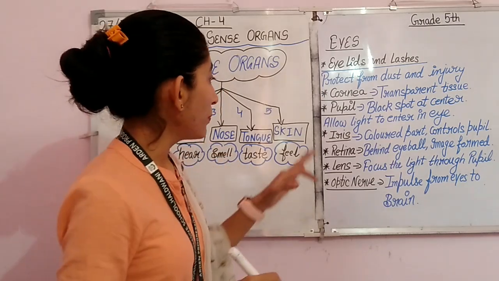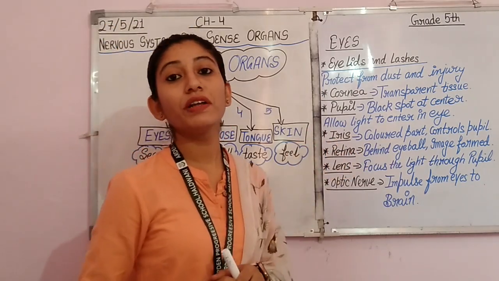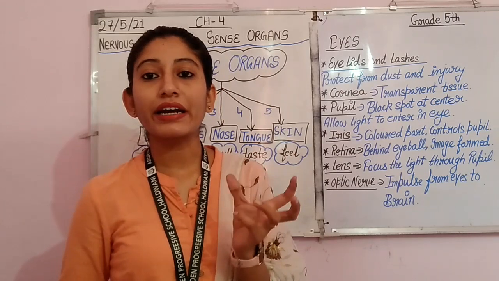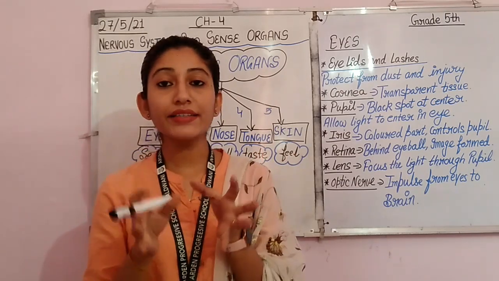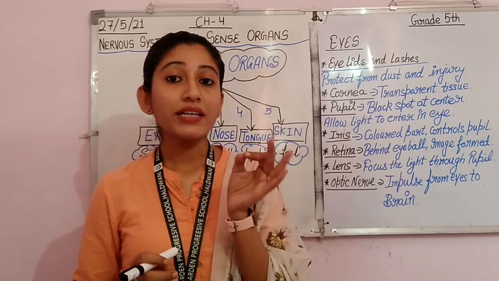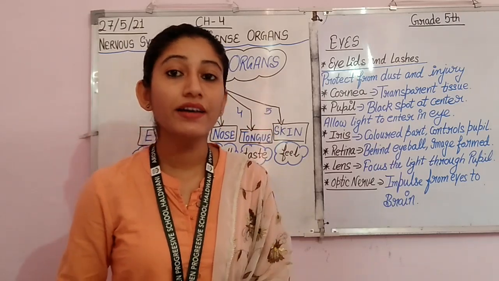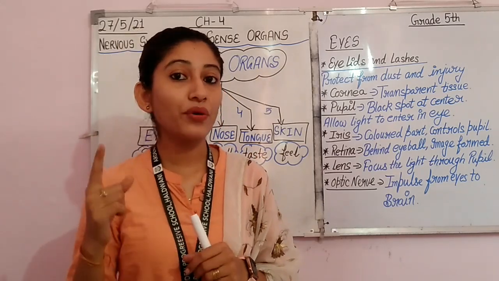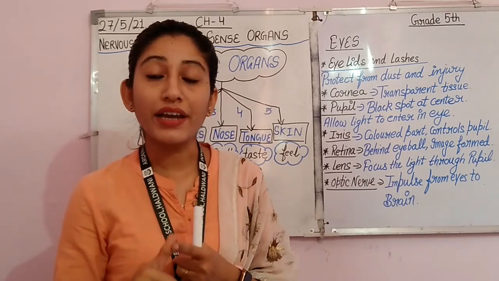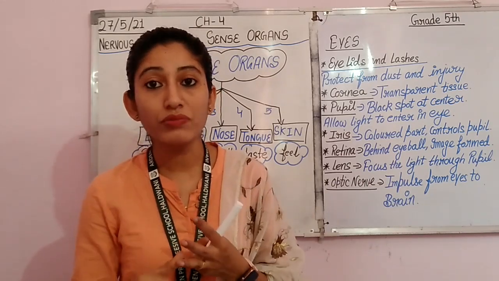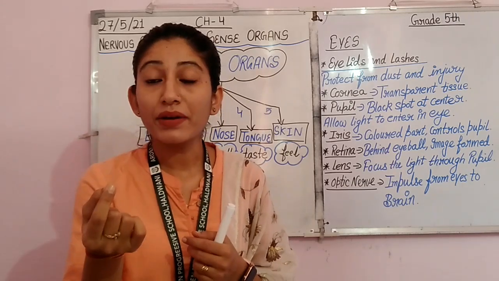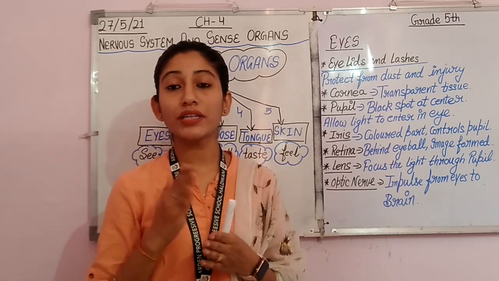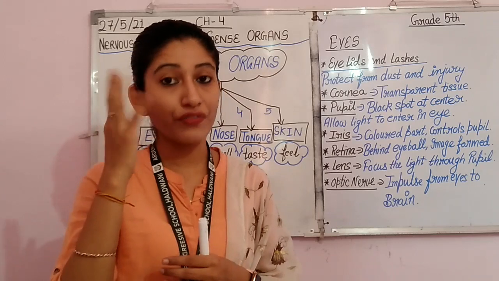Then, after pupil we have iris. Now, what is this iris? See beta, this iris is connected to the pupil. You can see this iris very clearly in your eyes. The color of the eyes is actually iris, the colored portion of the eye. Like you have seen, some are having green eyes, some black, some brown, some a little grey type color of eyes. So what is this? This is actually iris. So iris is the colored portion of the eye.